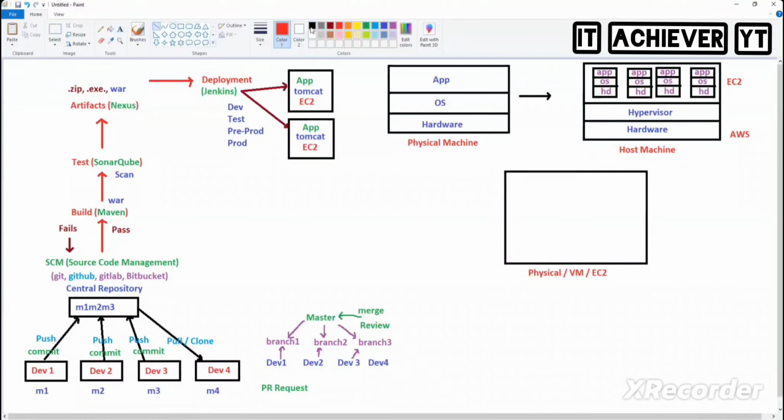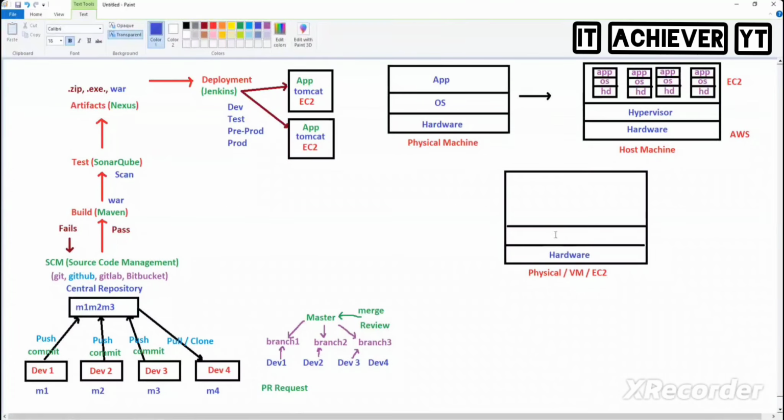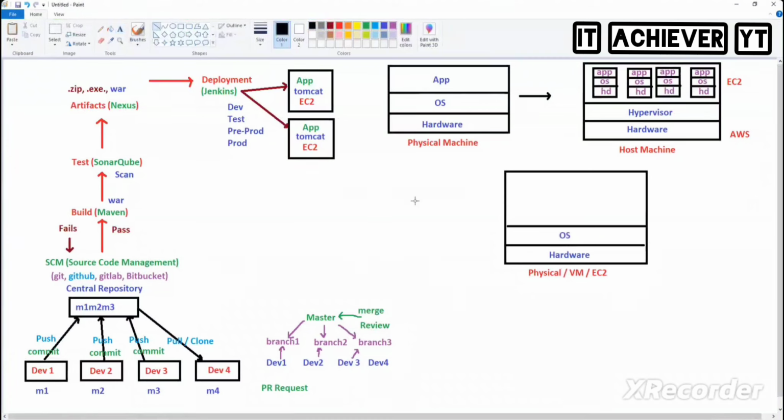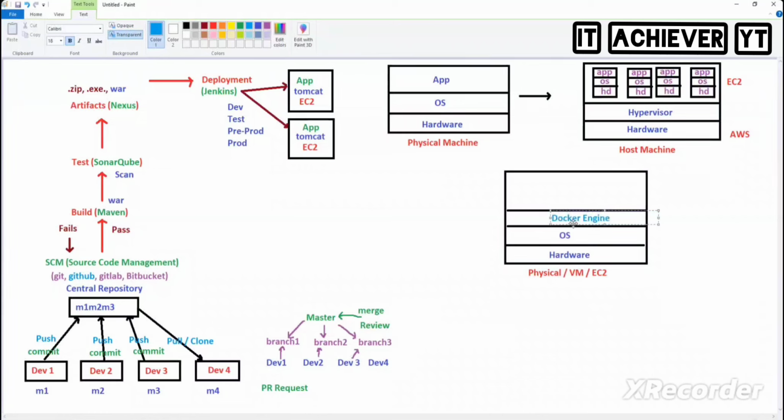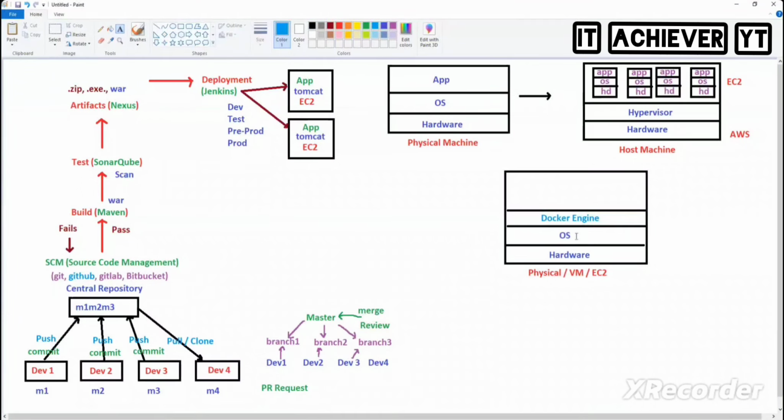What is there in the bottom? Hardware. Definitely hardware. On top of it, OS. On top of it, what are we installing? What is the software that we are installing here? Docker. We call it the Docker engine. Once you install this Docker engine, on top of it you can create something called containers. Can I create only 3 or multiple?